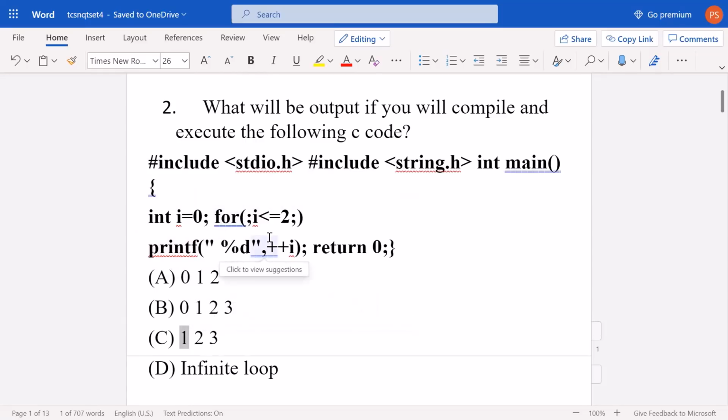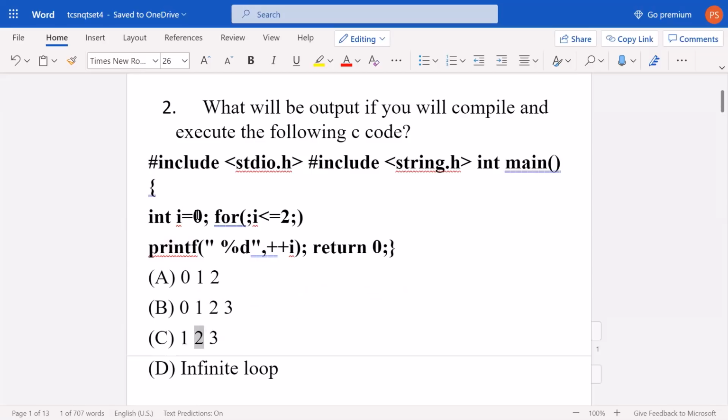But before going forward, what we observed here is that A and B are wrong answers. The correct answer would be C, because we come to know that the first number which will be printed is 1. Now i is 1, and 1 is less than 2. Then again 1 will become 2, because pre-increment is happening. i will become 2 and 2 will be printed.